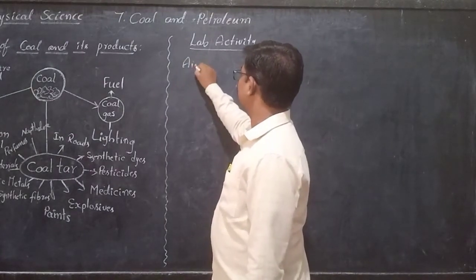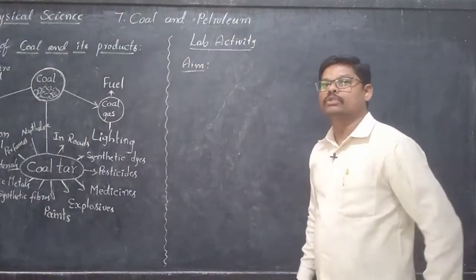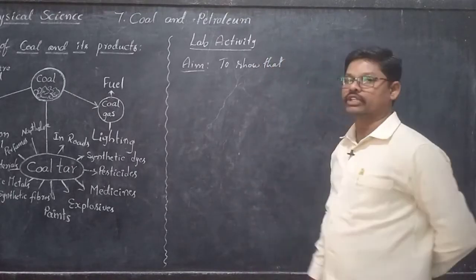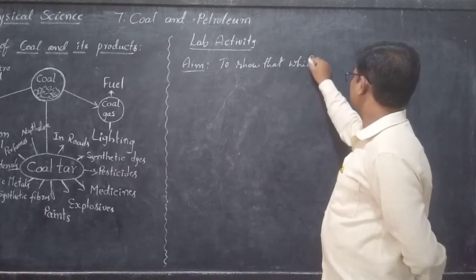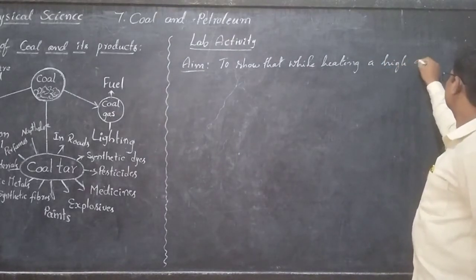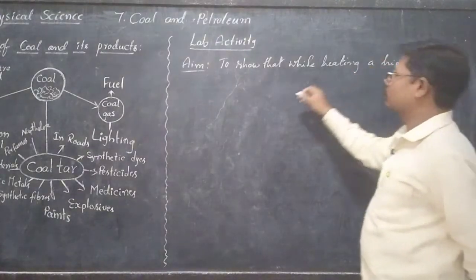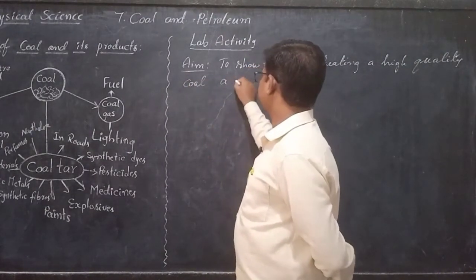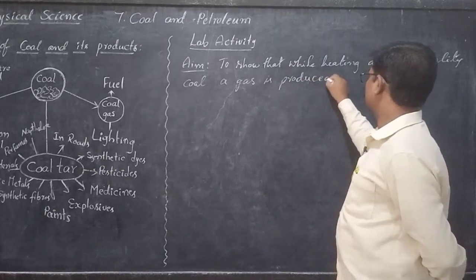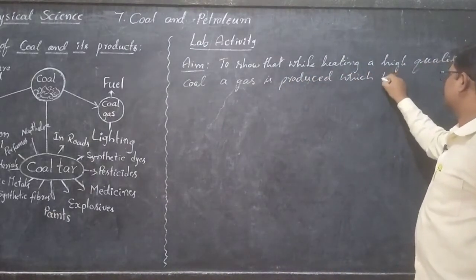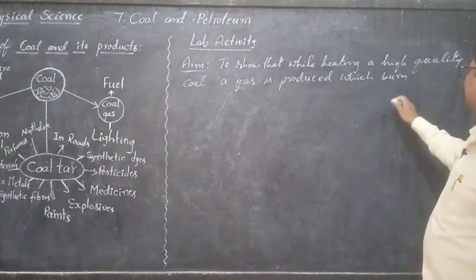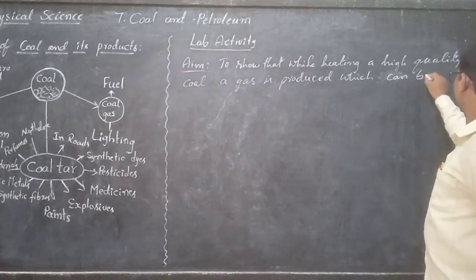So first of all we should write the aim.